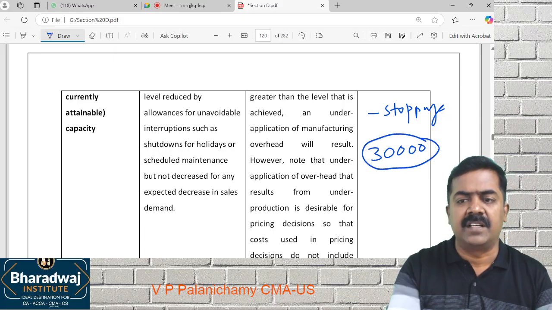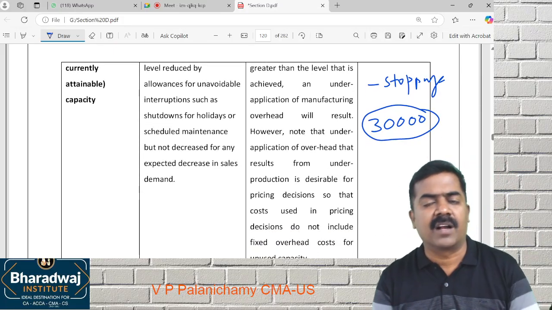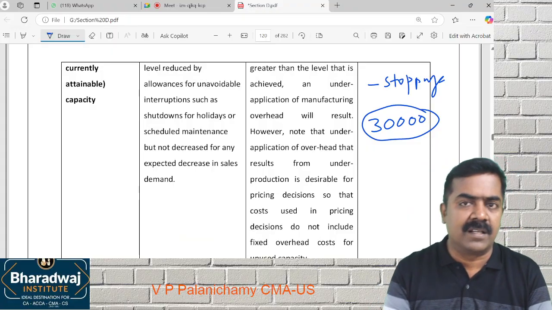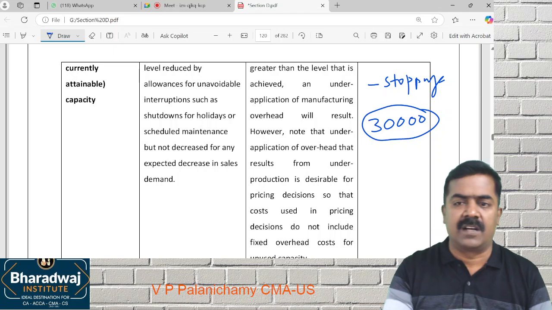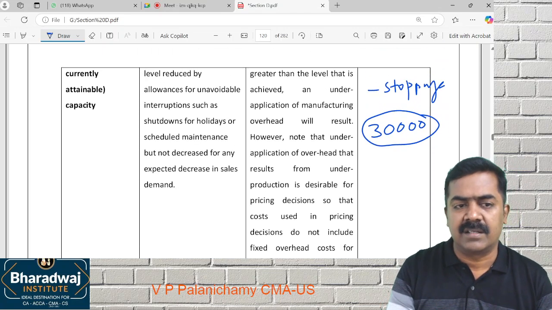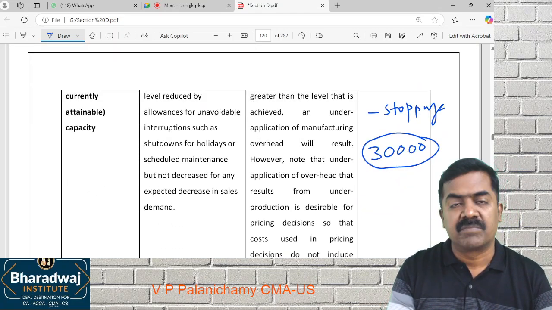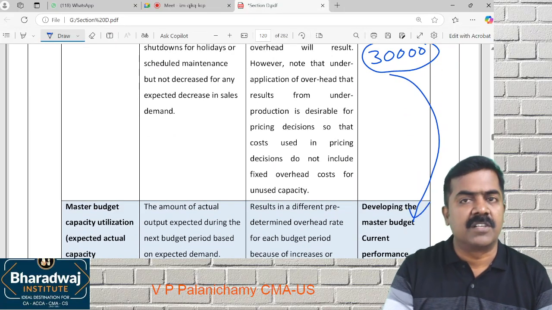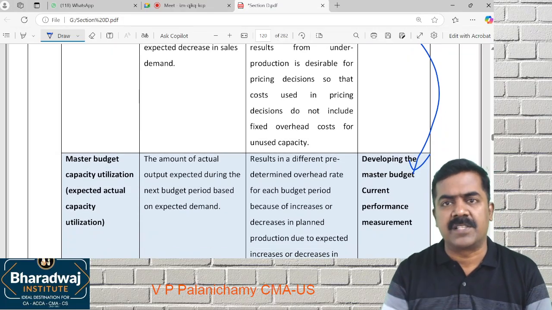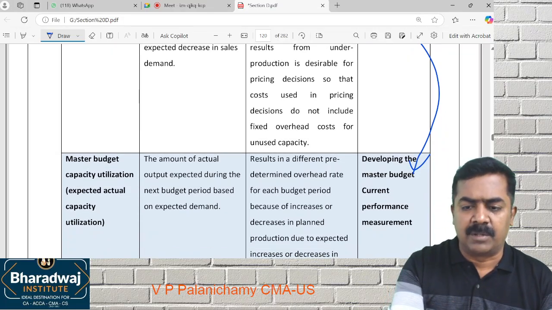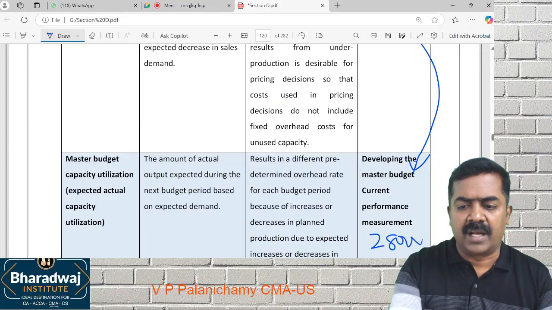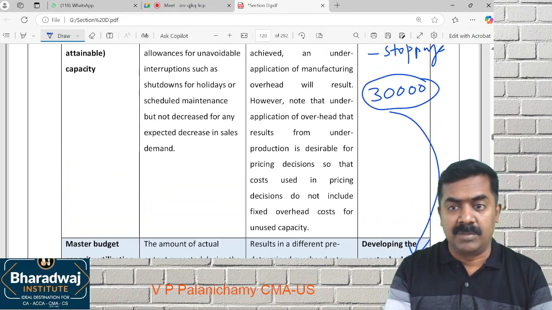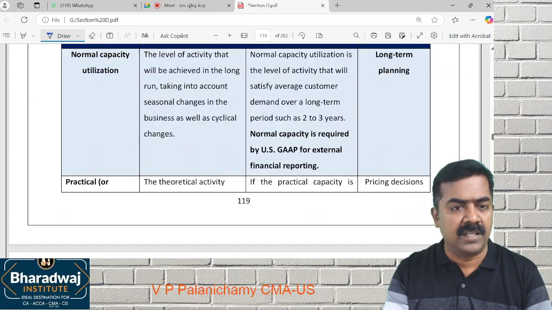So first I see the theoretical capacity. I provide for idle time, stoppage, repair time, maintenance time, changeover time, and so on. Then I calculate the attainable capacity, that is 30,000 units. Within the 30,000 units, the master budget will be prepared. Our possible capacity is 30,000. Within that, the actual production may be 28,000. It cannot be more than 30,000 because attainable capacity is 30,000 only.